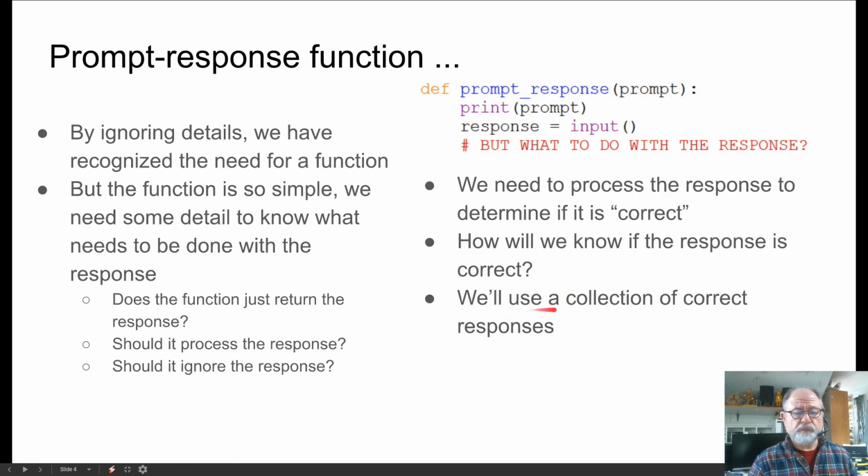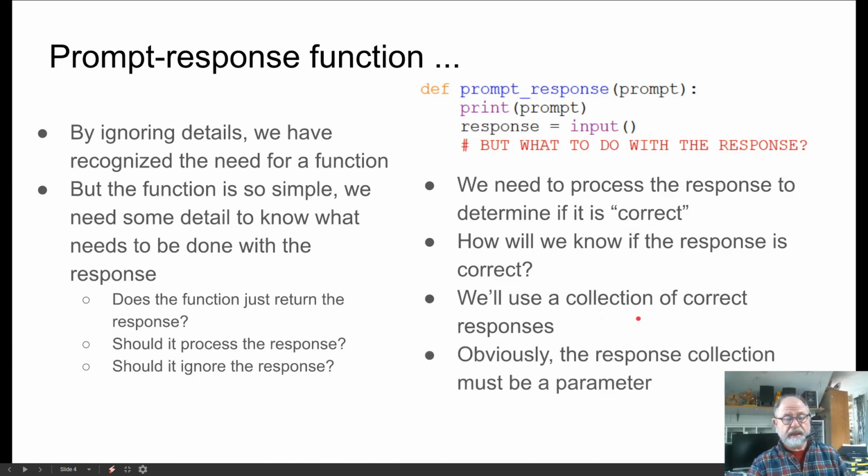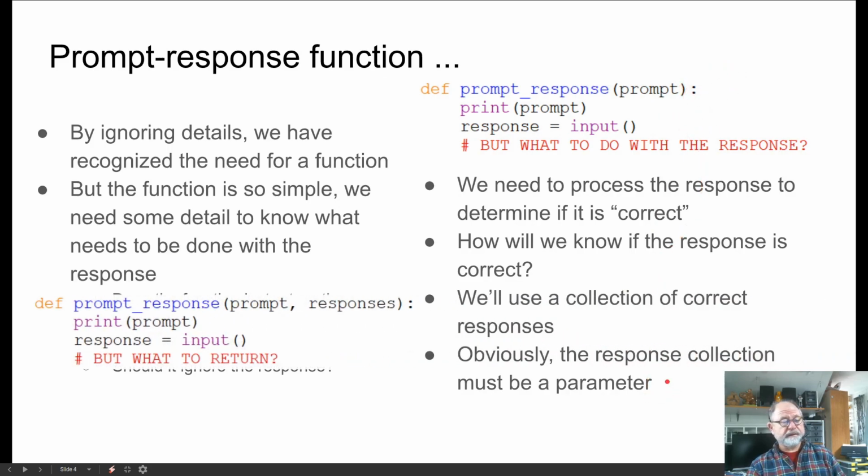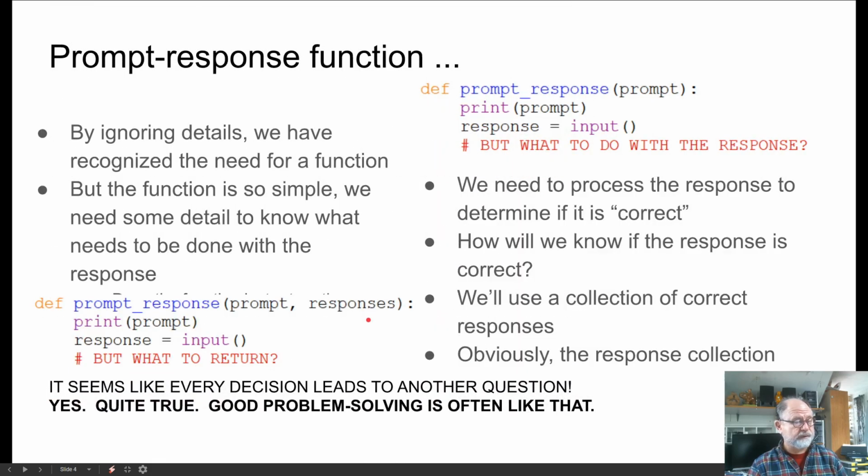And so we could use a collection of correct responses, meaning a list of strings, and then pass that in as a parameter. So if we did that, now we would have a function that looks something like this. We'd have prompt response, we'd pass in a prompt, and then we would also pass in a list of acceptable responses, and we would have to compare with that.